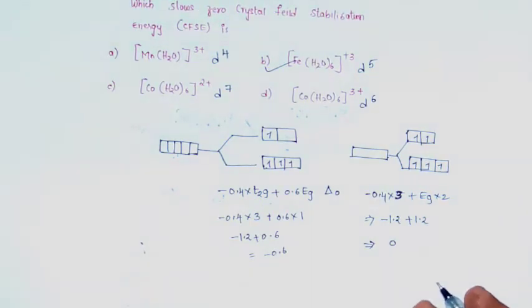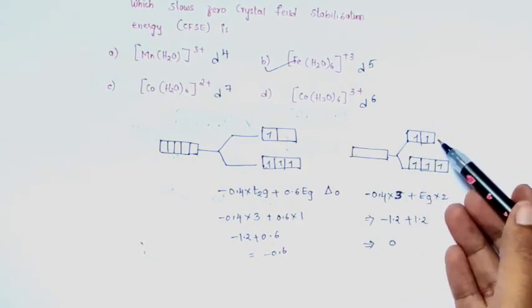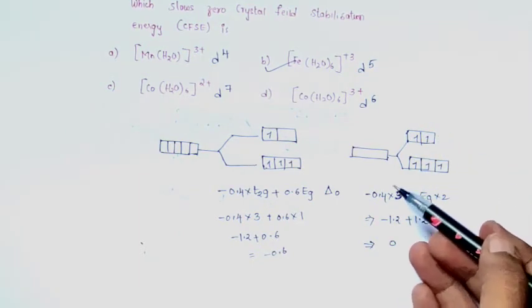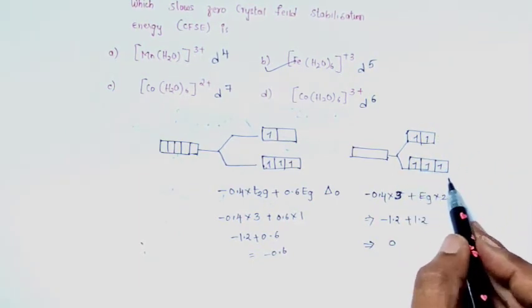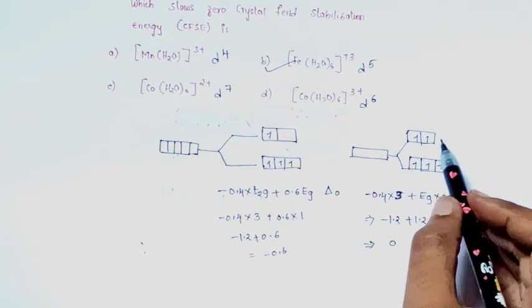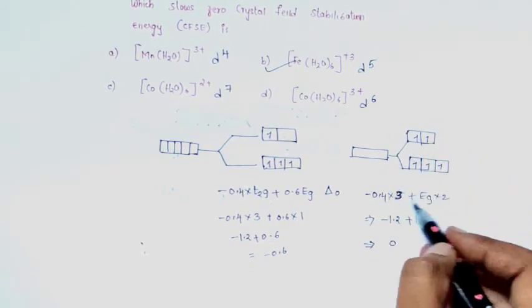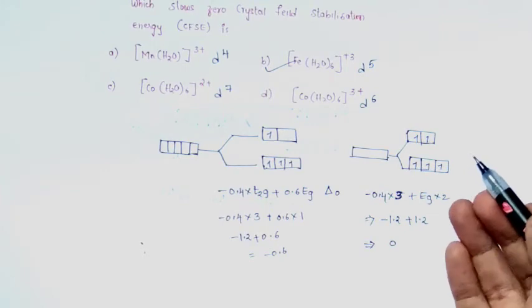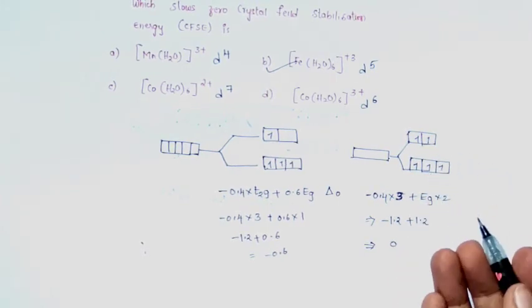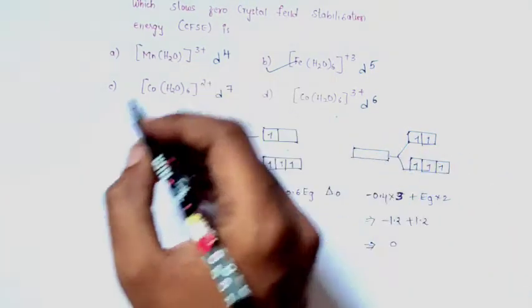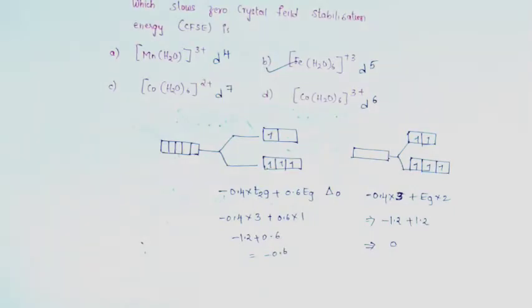So we can say that when t2g and eg are equally filled, that means they are symmetrically filled. Here 3 electrons are filled and here 2 electrons, so everything is in symmetry. If the complex has a symmetrical distribution of electrons, then CFSE will obviously be 0. So option B would be the correct option.